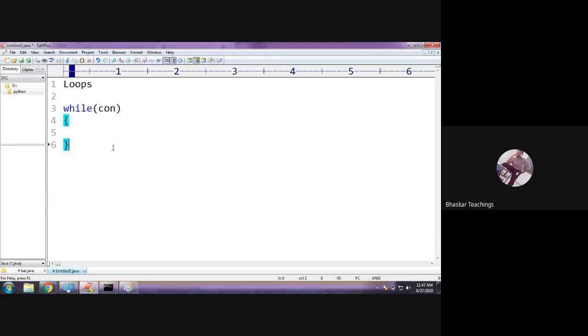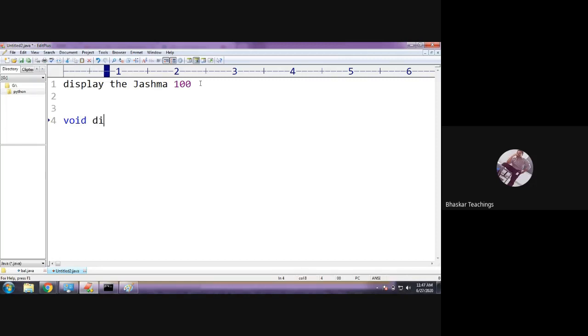Now the question is when to use a loop. So program చేద్దాం. Program కాదు, just an example. Display the text Joshma 100 times. Display me the text Joshma 100 times. So if I want to display the text, in some public static void main, or just a loop, not only main, any function, any method.